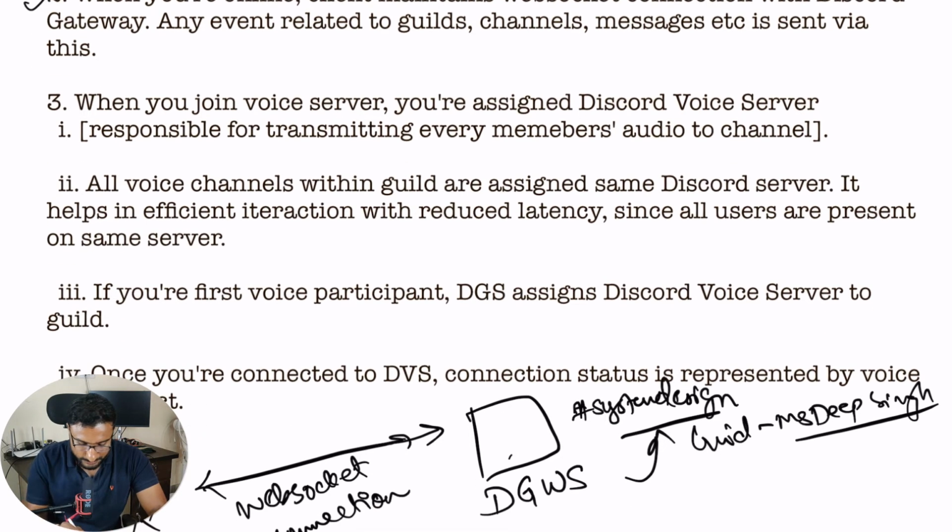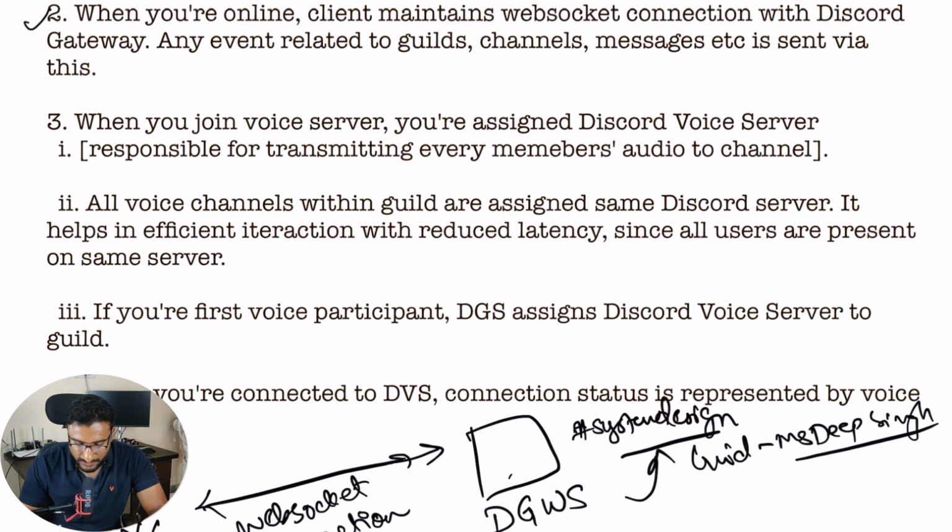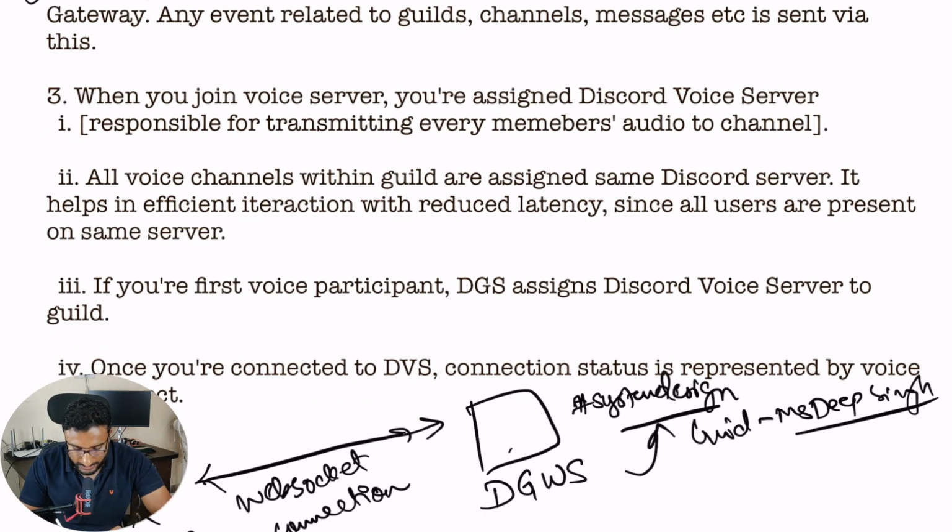Moving to another point. When you join a voice server, you are assigned a Discord voice server responsible for transmitting every member's audio to the channel. We will discuss in a little bit of detail how this Discord voice server is assigned. Then the second point is, all voice channels within a guild are assigned the same Discord voice server. It helps in efficient interaction. If you are the first voice user, they assign a Discord voice server. Once you are connected, connection status is represented by voice status.